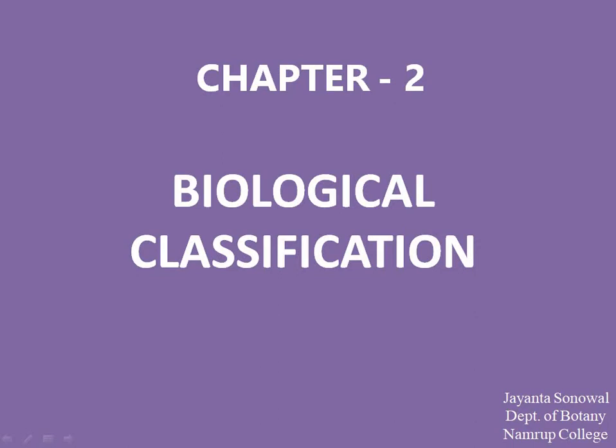So to understand the variations or differences among living organisms, workers have developed some classification systems, and we will discuss those classification systems in this chapter.